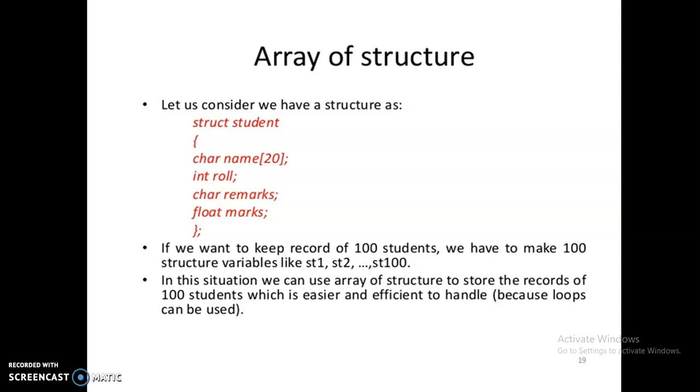If you want to keep the records of 100 students, we would have to make 100 structure variables like st1, st2, st3 up to st100. That would be a boring task. So in this situation, we can use an array of structures to store the records of 100 students, which is easier and more efficient to handle.